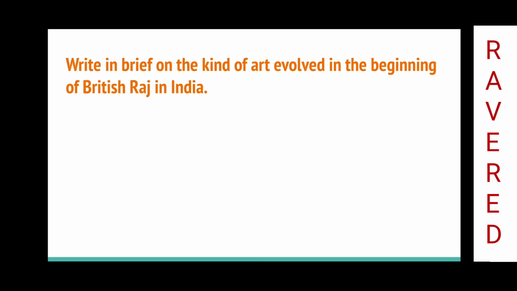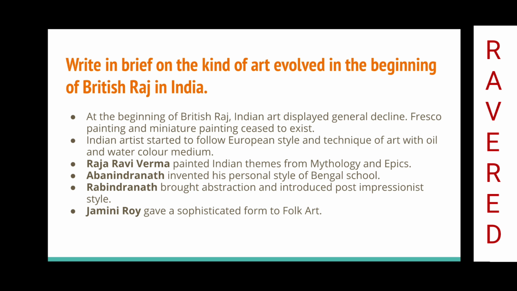Write in brief on the kind of art evolved in the beginning of British Raj in India. At the beginning of the British Raj, Indian art displayed a general decline. Fresco painting and miniature painting ceased to exist. Indian artists started to follow European style and technique of art with oil and watercolor medium.